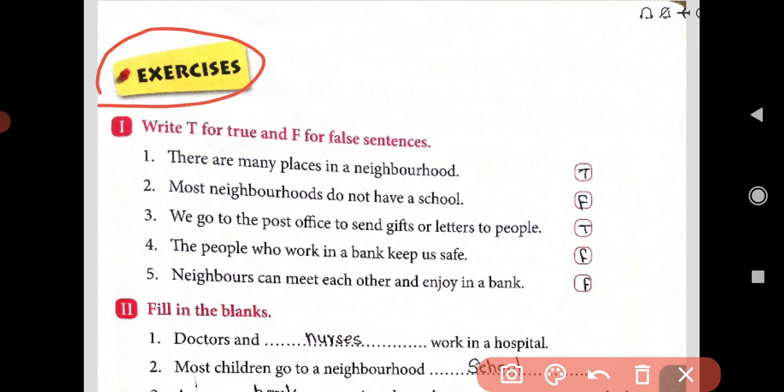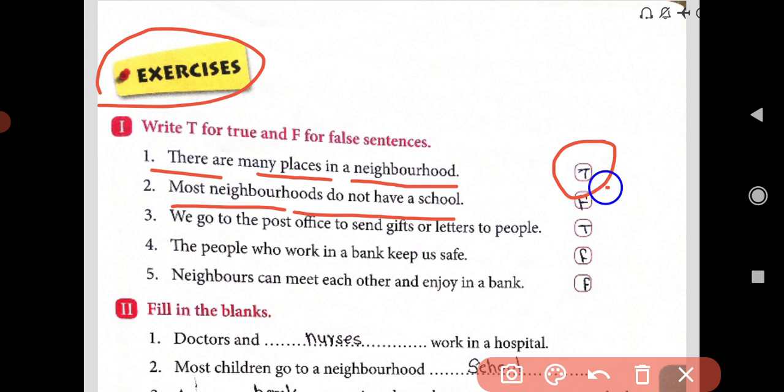Write T for true and F for false sentences. There are many places in a neighborhood. What is it, dear student? There are many places in a neighborhood. True or false? That is true. Most neighborhoods do not have a school. False.